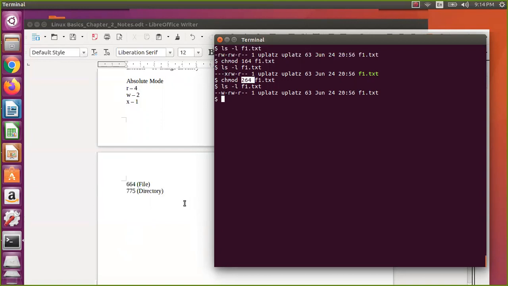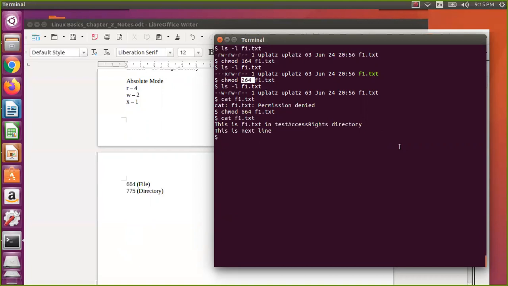Okay, so we have 664, we need to remove 4. Remove 4 means 6 minus 4 is 2, so 264 actually. Now I say cat f1.txt, you know that one, permission denied. So let us revert back with chmod 664. Same thing, f1.txt. Now I say cat, then it will show that one.